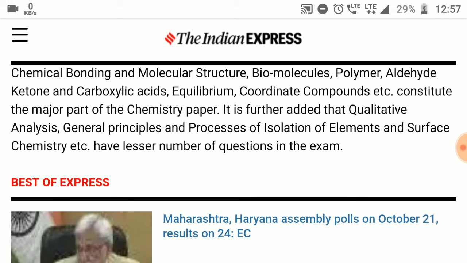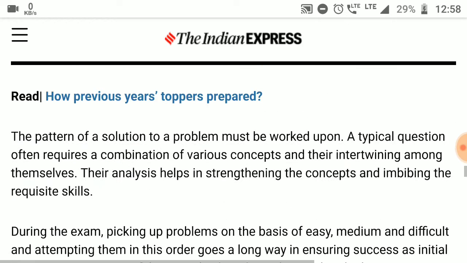Chemical bonding and molecular structure, biomolecules, polymers, aldehydes, ketones and carboxylic acids, equilibrium, coordination compounds, etc. constitute the major part of the chemistry paper. It is further added that qualitative analysis, general principles and processes of isolation of elements, and surface chemistry, etc. have a lesser number of questions in the exam.